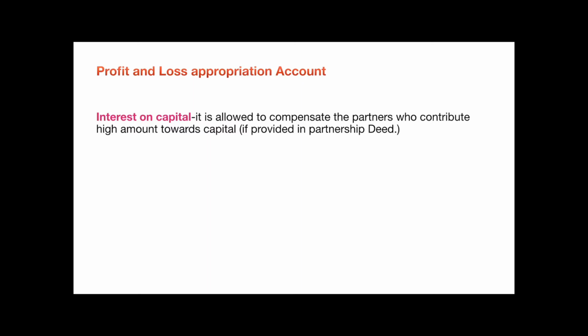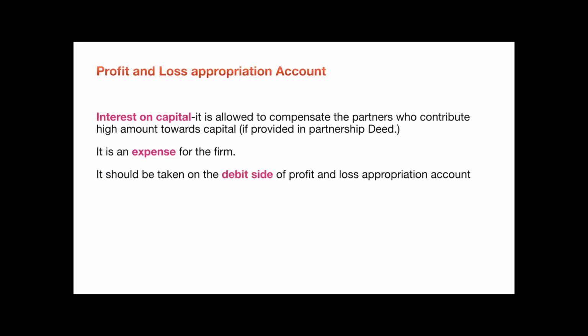Such interest should be mentioned in the partnership deed. In such a case, interest on capital is an expense for the firm, that is, when you are paying to the partner. And such expenses should be recorded on the debit side of profit and loss appropriation account.